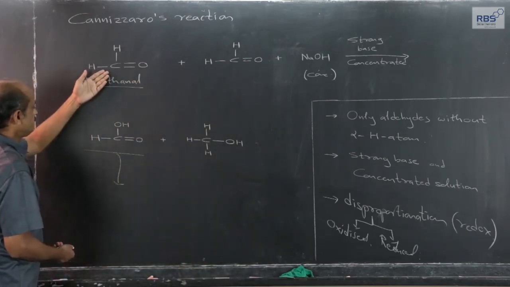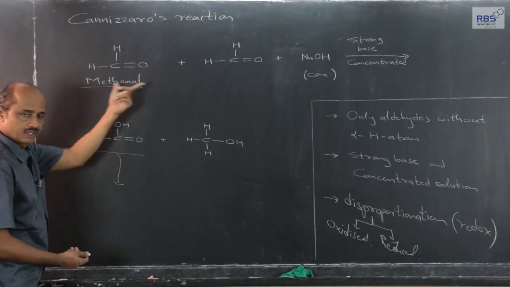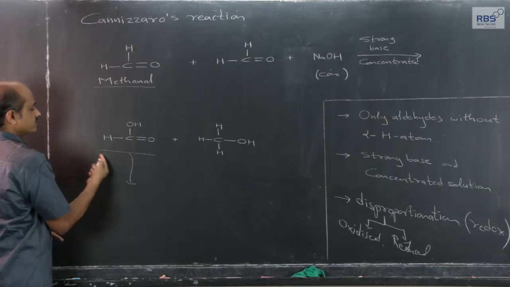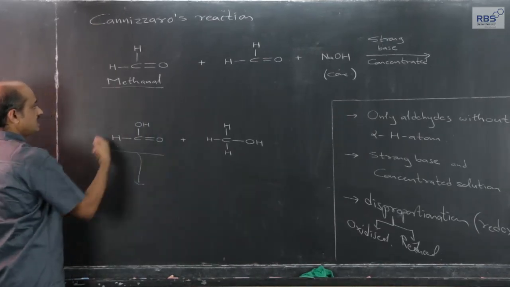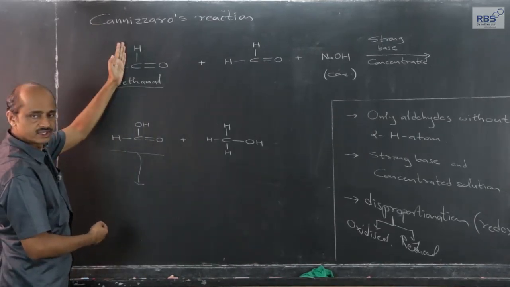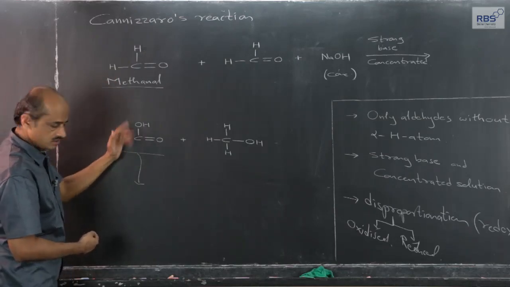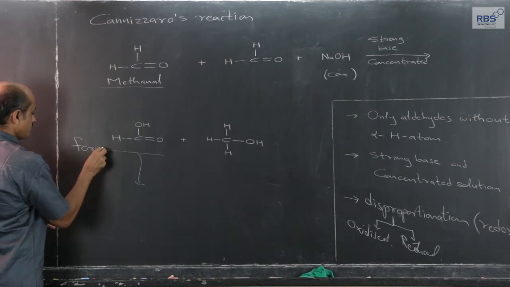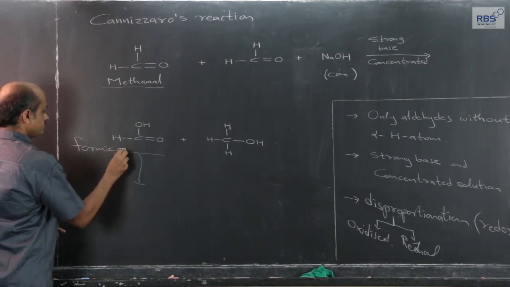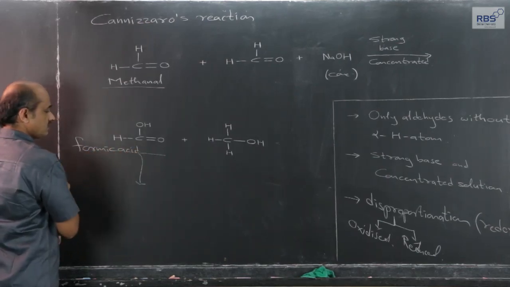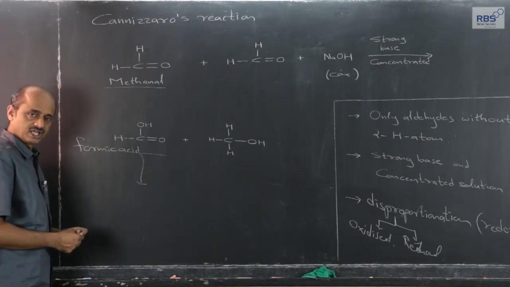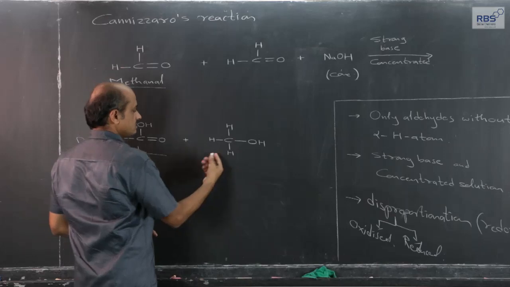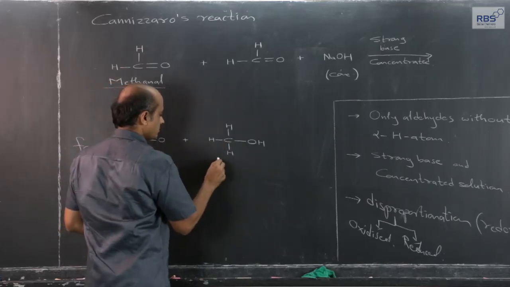Since this aldehyde is of one carbon atom, one molecule gets oxidized, so I should get carboxylic acid, the functional group converted into COOH, formic acid, IUPAC name methanoic acid, and the second molecule gets reduced to methyl alcohol, methanol.